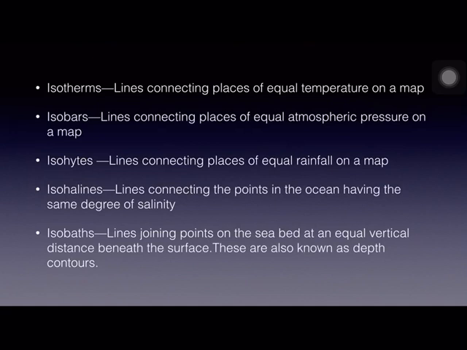Second one is isobars. Lines connecting places of equal atmospheric pressure on a map are called isobars. Isohyets. Lines connecting places of equal rainfall on a map are called isohyets. Isohalines. Lines connecting the points in the ocean having the same degree of salinity are called isohalines. And isobaths. Lines joining points on the seabed at an equal vertical distance beneath the surface are also known as depth contours.